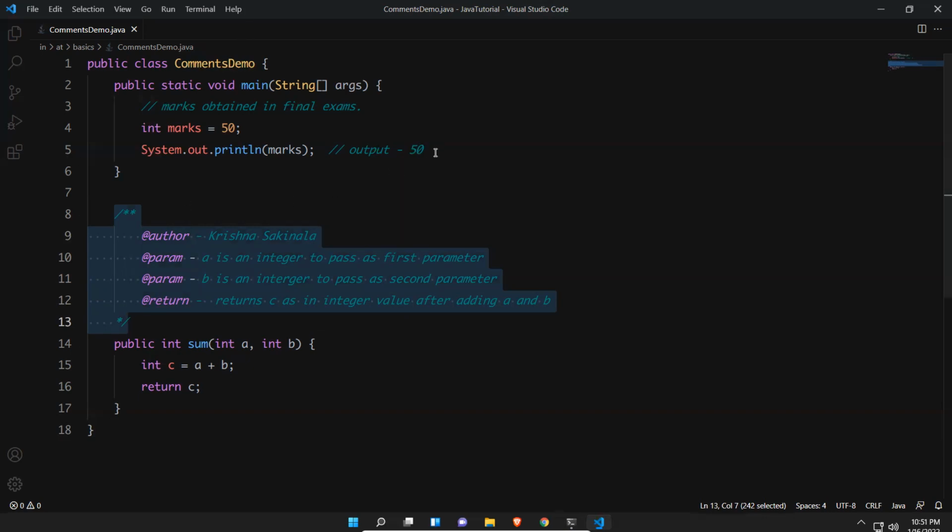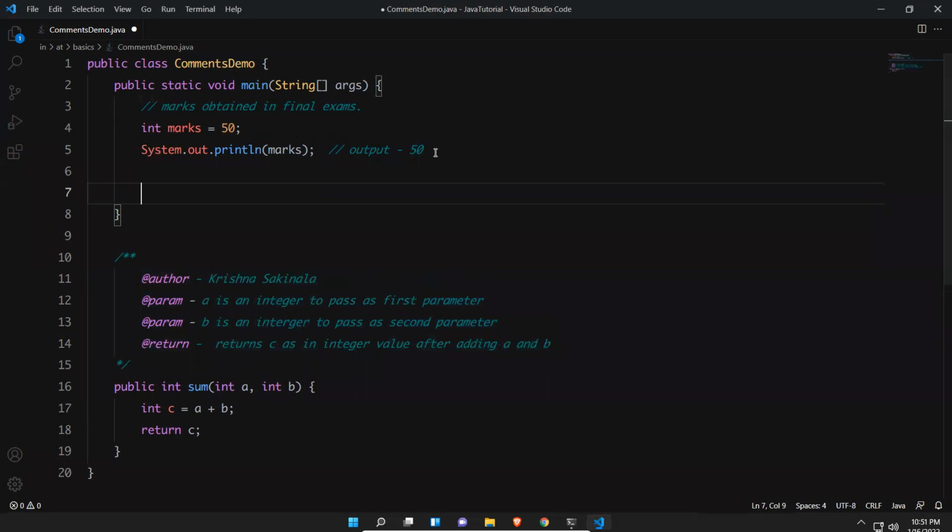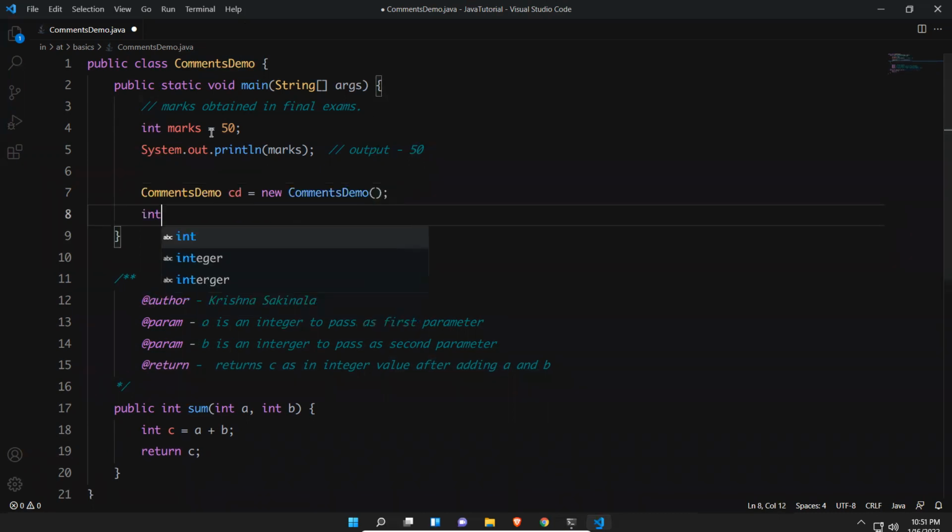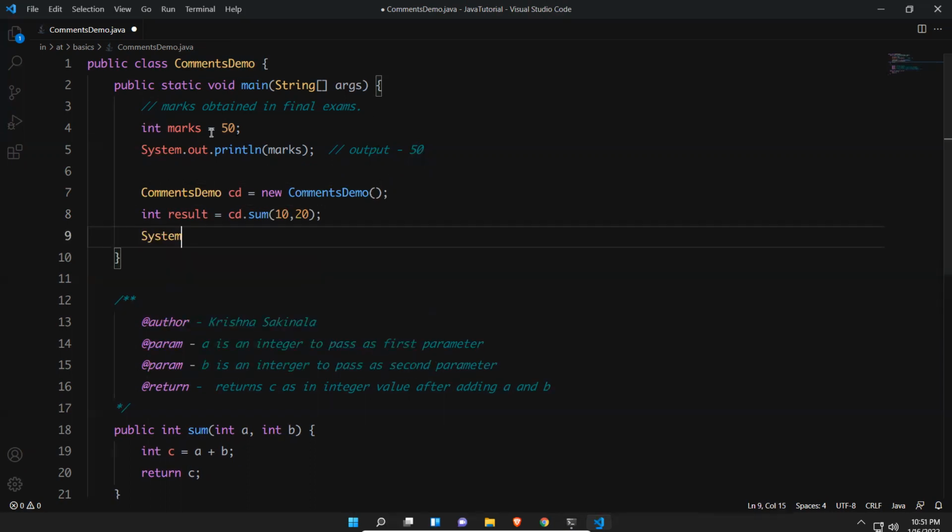Okay, so now we will see multi-line comments. To call this method, this is not a static method, so to call it from the static method, I need to create an object for my class. CommentsDemo cd is equal to new CommentsDemo. And then int result is equal to cd.sum(10, 20). I'm calling this method and passing the parameters, and System.out.println, I'll print result. That's it.